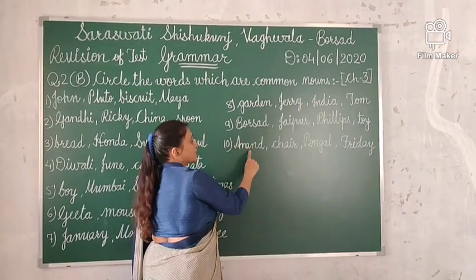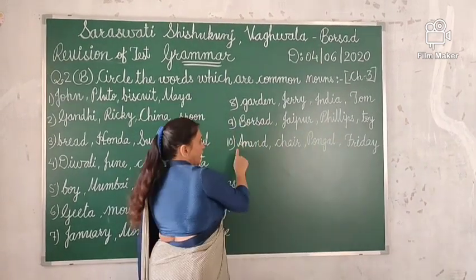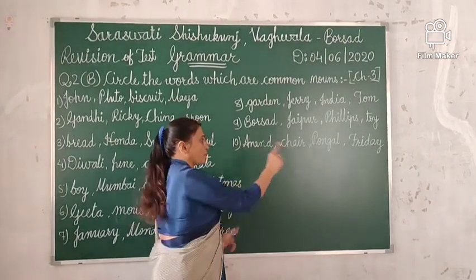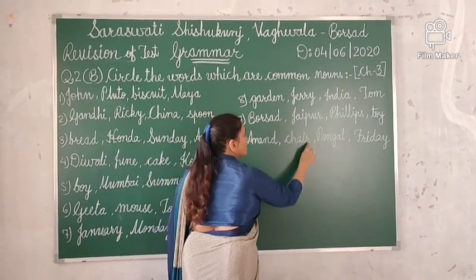The last one is Anand, chair, Pongal, Friday. A, P, F are capital letters. So these are proper nouns. Your answer is chair. So you have to circle on chair.